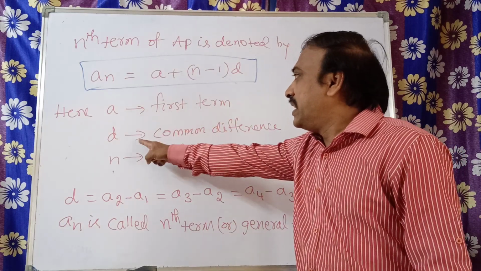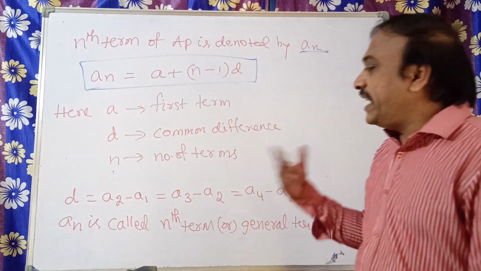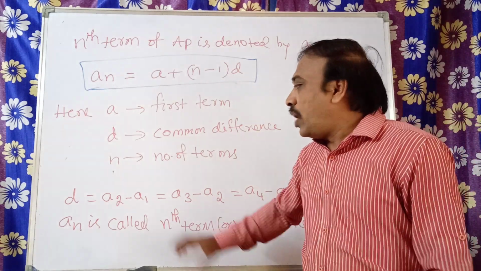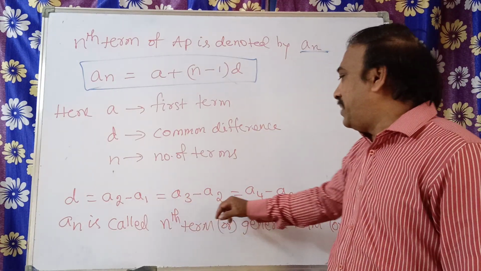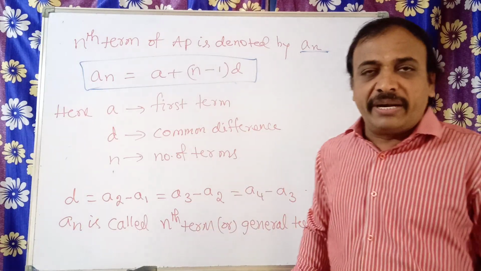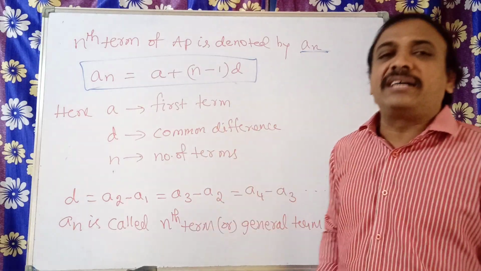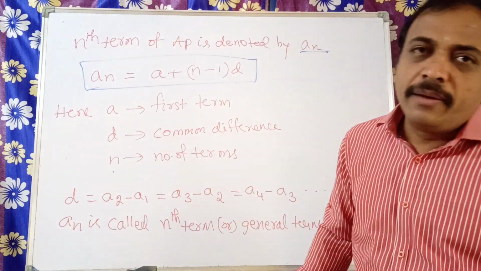A is the first term, D is the common difference, N is the number of terms. We will see in the next session what A2 minus A1, A3 minus A2, A4 minus A3 are. These are all how to obtain the common difference, and how to find the nth term, or general term, or last term of the arithmetic progression.